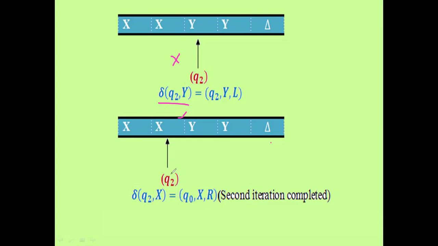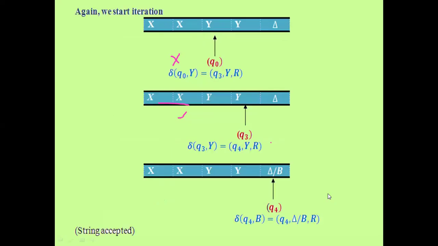So now here, X, again you are coming to the stage of X. X is already read. The second iteration is completed. Again we go to the leftmost and start the iterations again.